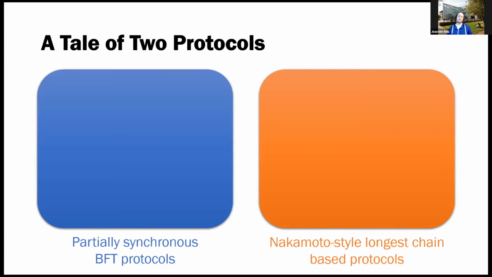Okay, to get started, I assume most of the audience is pretty familiar with the basics of consensus, but just to establish some common language. Consensus protocols, the ones we have right now, fall into two families. On the one hand, we have partially synchronous BFT protocols such as PBFT or HotStuff.